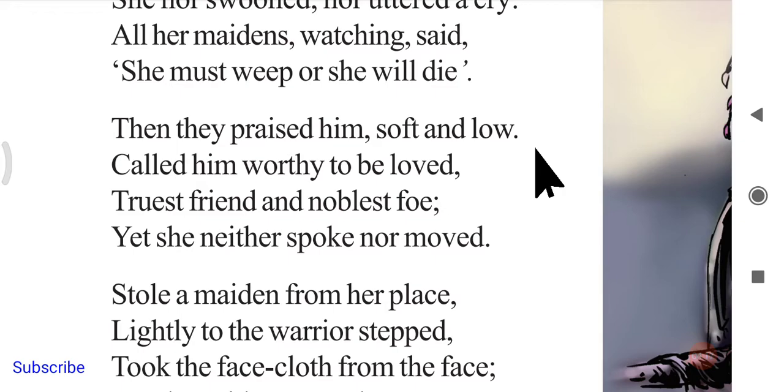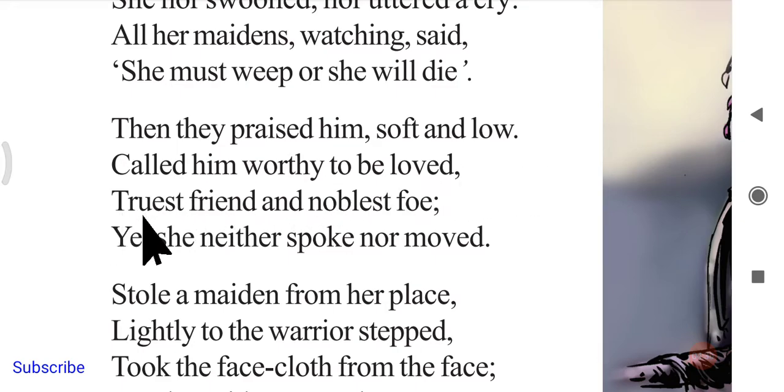There should be no noise, so that is the reason it is soft and low. Next, called him worthy to be loved. Of course, that particular man who is dead, the warrior, he was worthy. He deserves to be loved. So we can just call him a very lovable person.